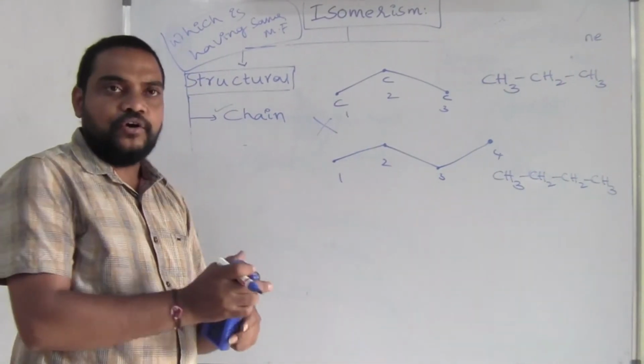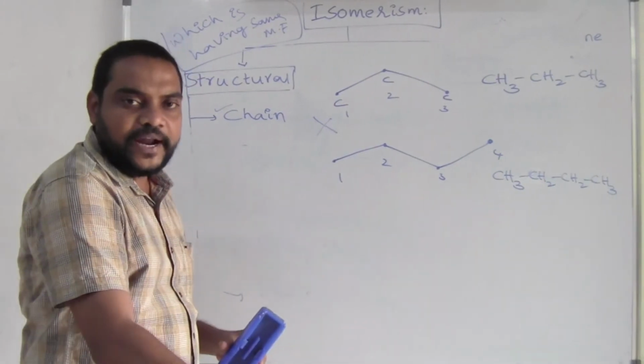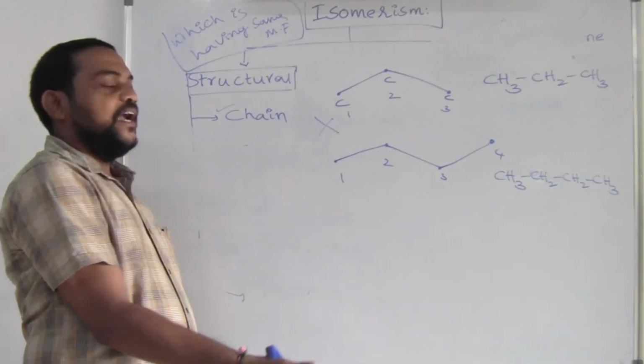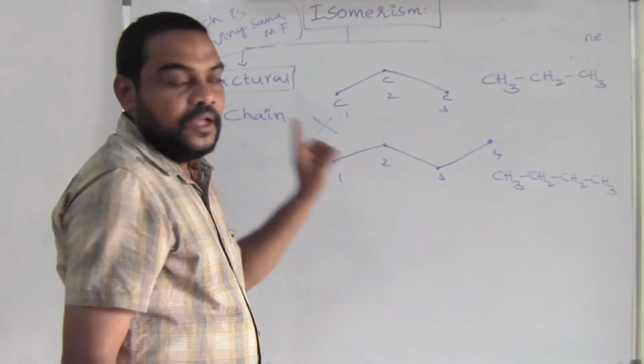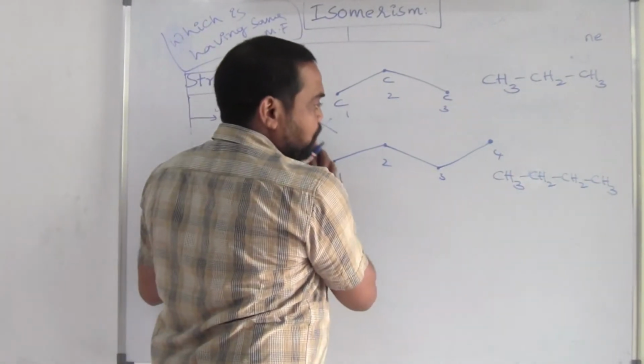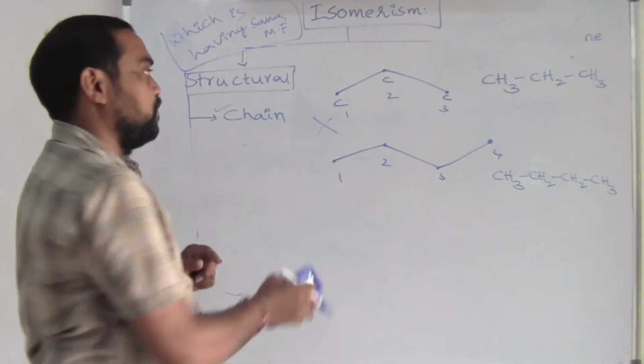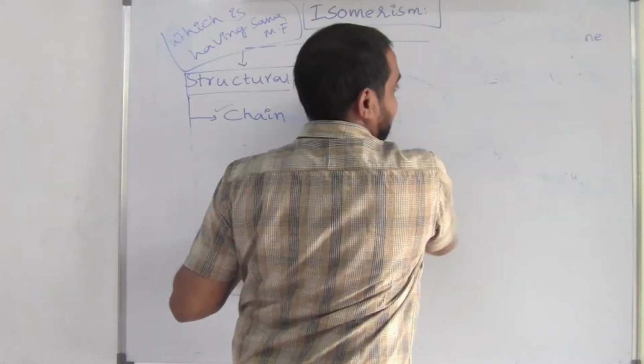So just find out how many carbons there are and how many hydrogens there are. Then you can easily identify whether these two are isomers or not. The 4 marks are in your pocket. So first, these two are not isomers. Then how can you write the chain isomers? So, writing the chain isomers.